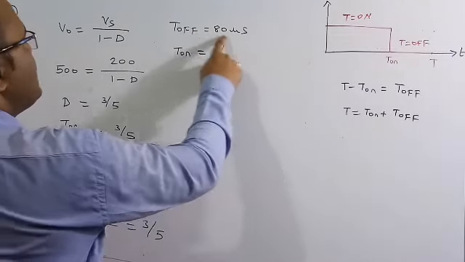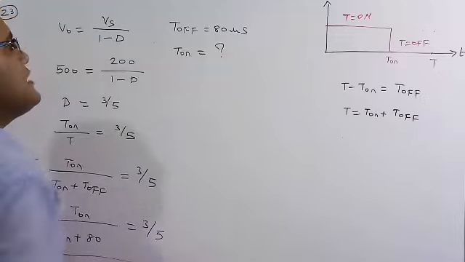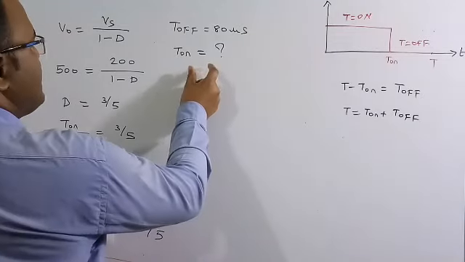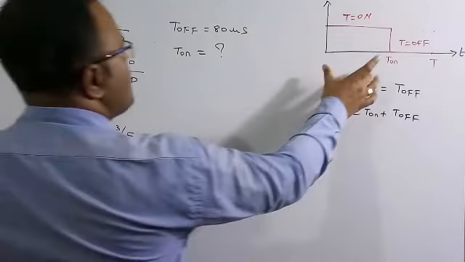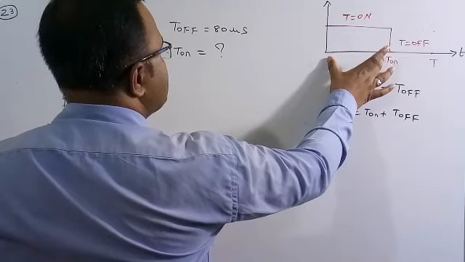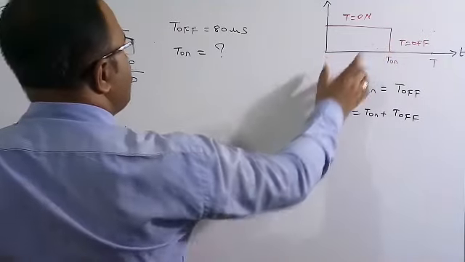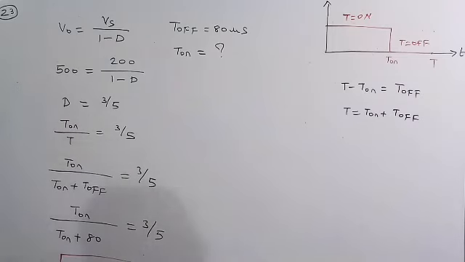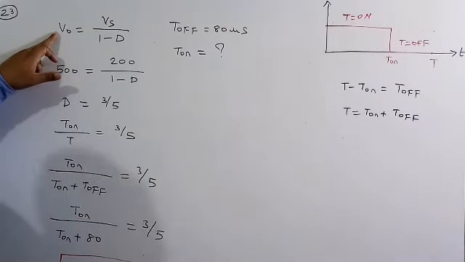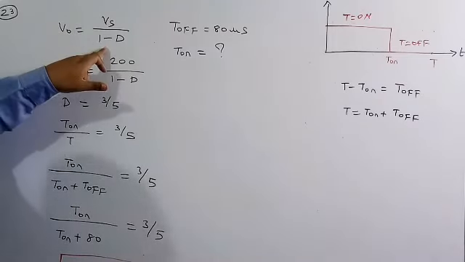So we need to find what is the T on. This is the interval during which the thyristor is conducting, and this is also the pulse width here. In this pulse width only the thyristor is on. So we need to find the value of T on. This is the step-up chopper, so the output voltage is always greater than the input voltage.